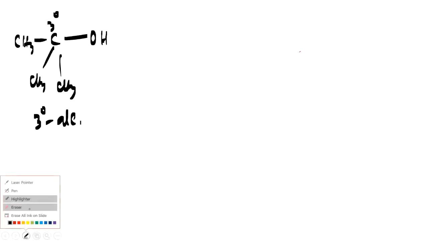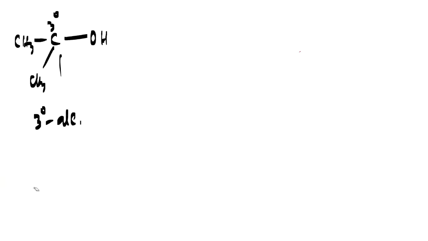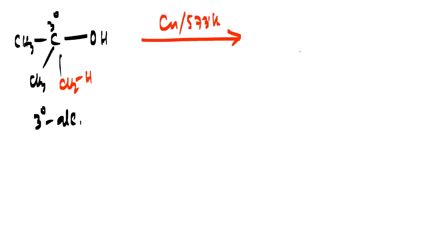If I treat the tertiary alcohol with copper at 573 Kelvin, that means tertiary alcohol vapors are passed over heated copper, the OH group will be removed from the tertiary carbon and H will be removed from the primary carbon.